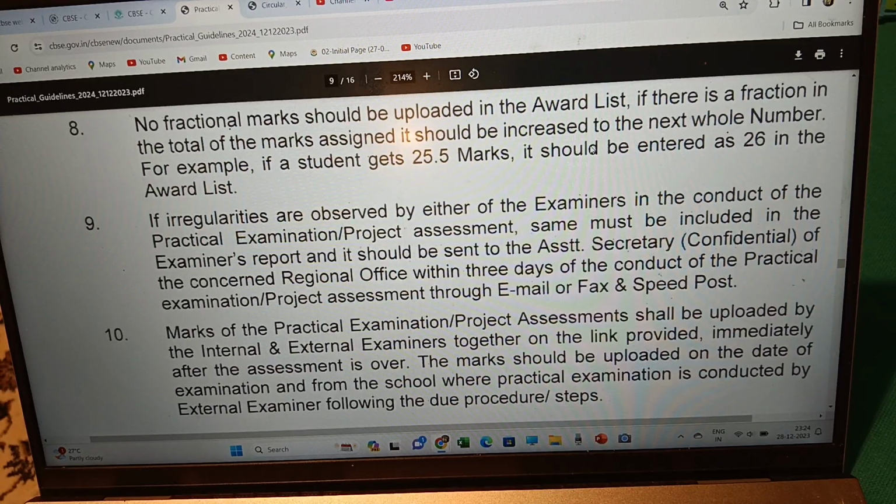Then, if irregularities are observed by either of the examiners in the conduct of the practical examination or project assessment, the same must be included in the examiner's report and it should be sent to the assistant secretary confidential of the concerned regional office within 3 days of the conduct of the practical examination or project assessment through email or fax or speed post.